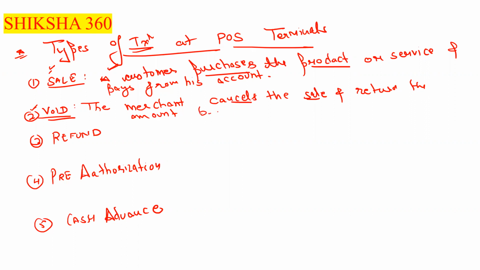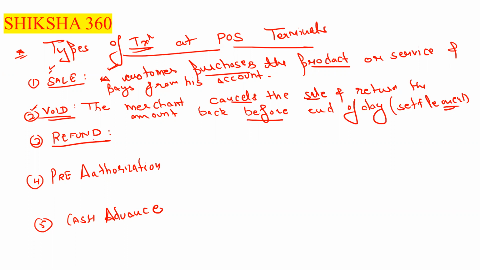The merchant returns the amount back before end of day, that is before settlement. If the merchant cancels the sale and returns the amount before end of day, before settlement, that is considered a void. If the amount is refunded after end of day, that is considered to be a refund.